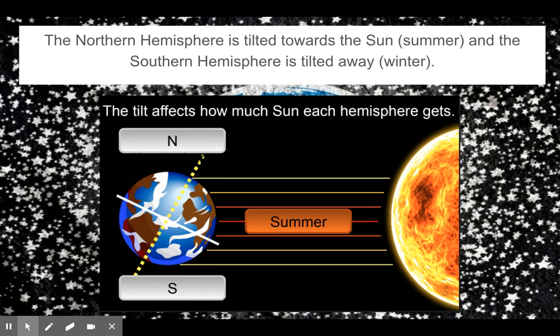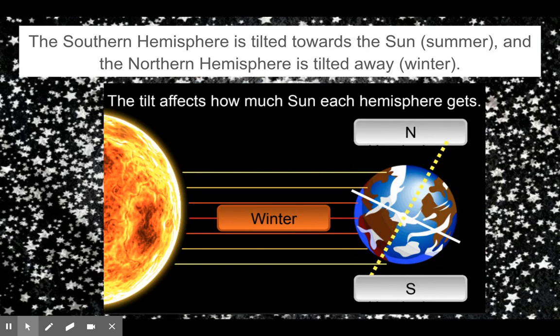Now, both hemispheres are experiencing different seasons on the exact same day. So, if it is June 21st in Middletown, New Jersey, and it is 90 degrees, in Melbourne, Australia, on the opposite side of the world in the southern hemisphere, it will still be June 21st. However, the temperature could be in the 50s. Whichever hemisphere is tilted towards the sun is experiencing summer, and whichever hemisphere is facing away from the sun is experiencing winter.